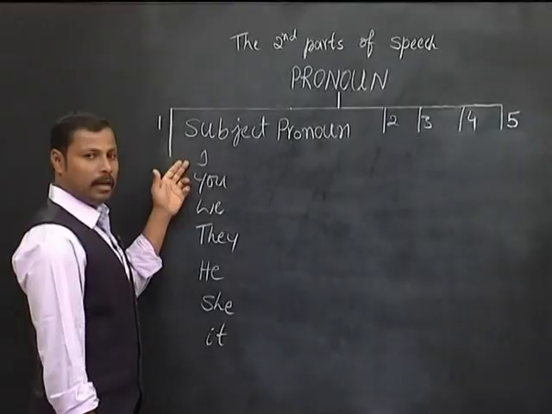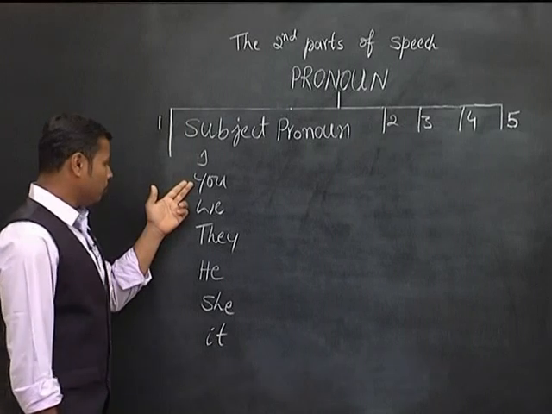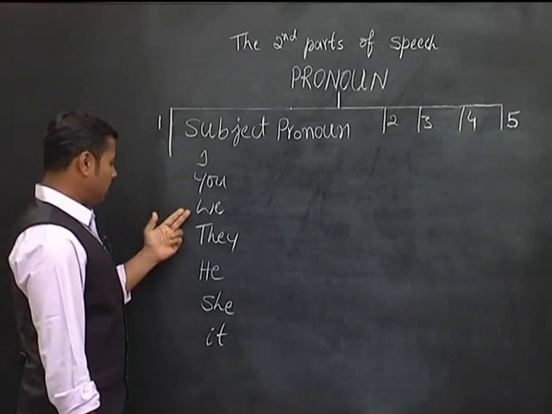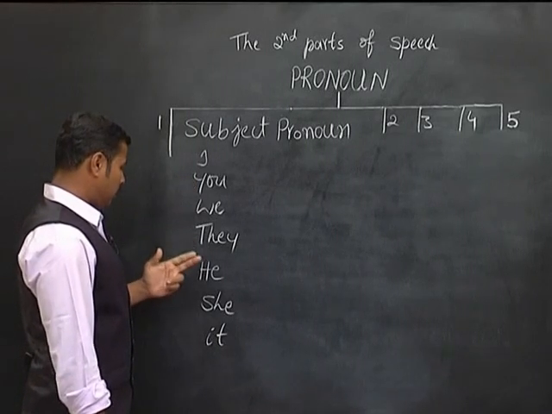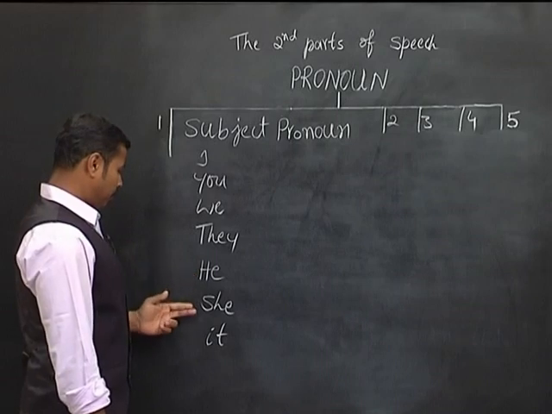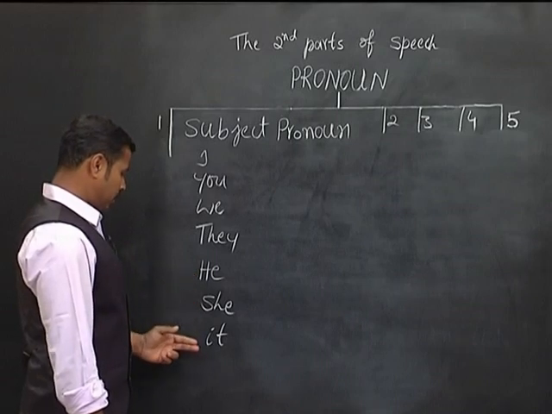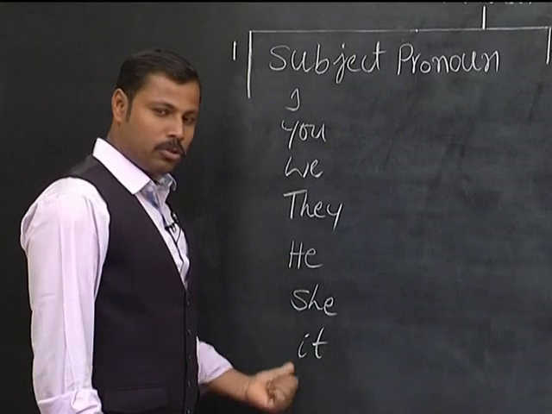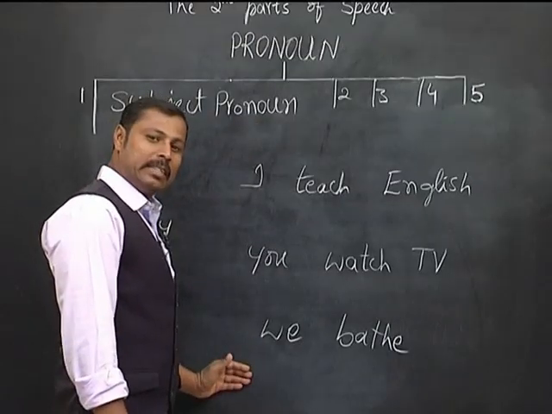Subject means when we talk about a person, the person who does the action will become the subject word, and whatever we talk about, even if it doesn't do any action, that is also the subject. Subject pronouns are I, you, we, they, he, she, it.